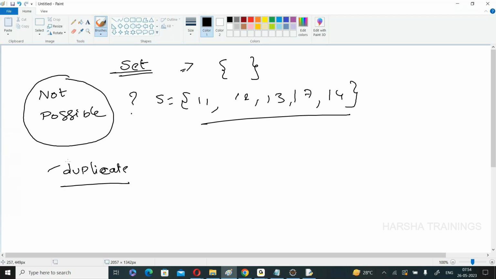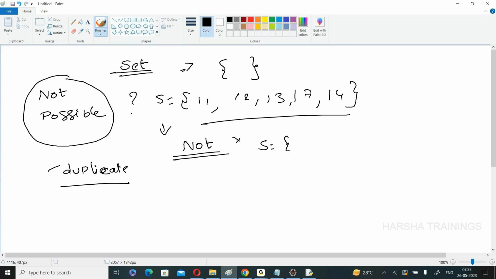In the string, duplicate values are allowed. In the list, allowed. In the tuple, allowed. In the dictionary, duplicate values are allowed. Once duplicate values are allowed, there is no problem. But coming to the set, a set does not allow duplicates. Set does not allow duplicates.